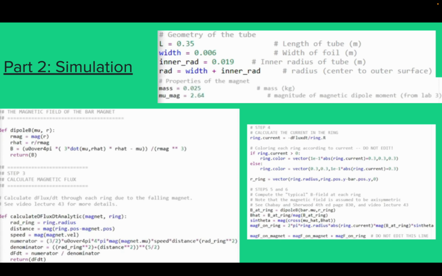These variables are crucial, and in the second block of code on the left side, you can see where I went through and set up the magnetic field of the bar magnet, as well as the change in flux over time in the lower part as the magnet fell through the aluminum tube. The third block on the bottom right of the slide is where I calculated the induced current in the aluminum foil, as well as its magnetic field for the simulation. This code ran and output the results on the next slide.